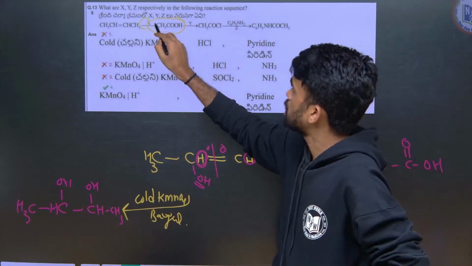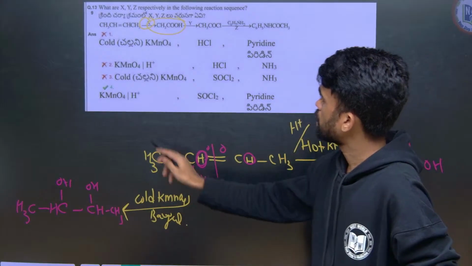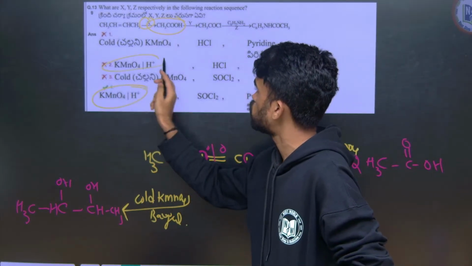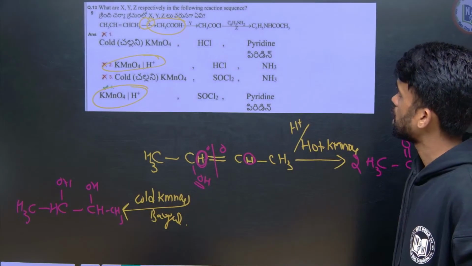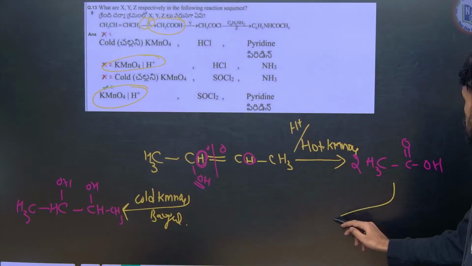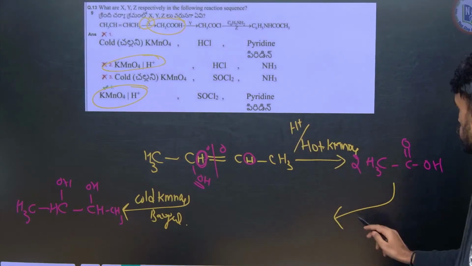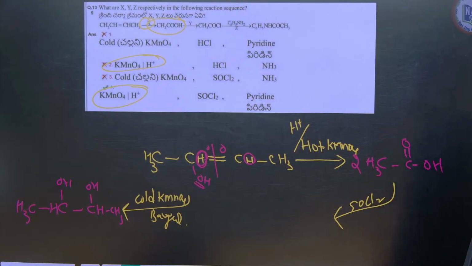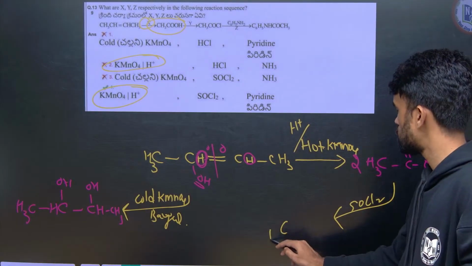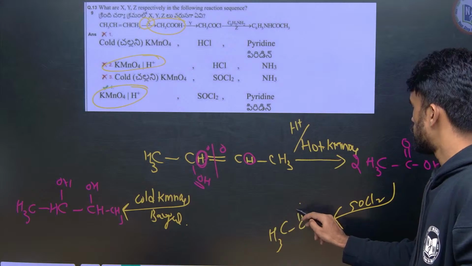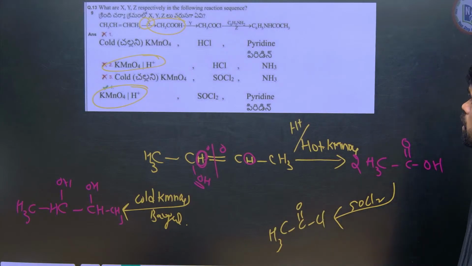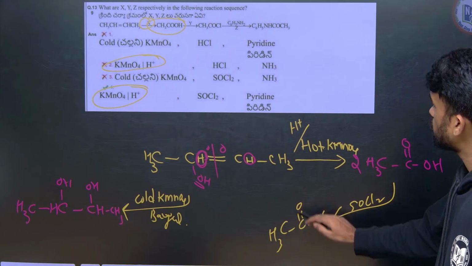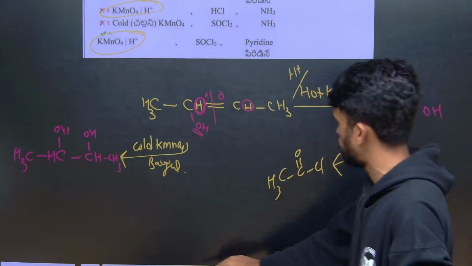So X is hot KMnO4 or KMnO4 in acidic medium. These are the two options. Then when we treat this carboxylic acid with thionyl chloride, it gives chlorine here. Then next, we treat this with C6H5NH2, this is aniline.